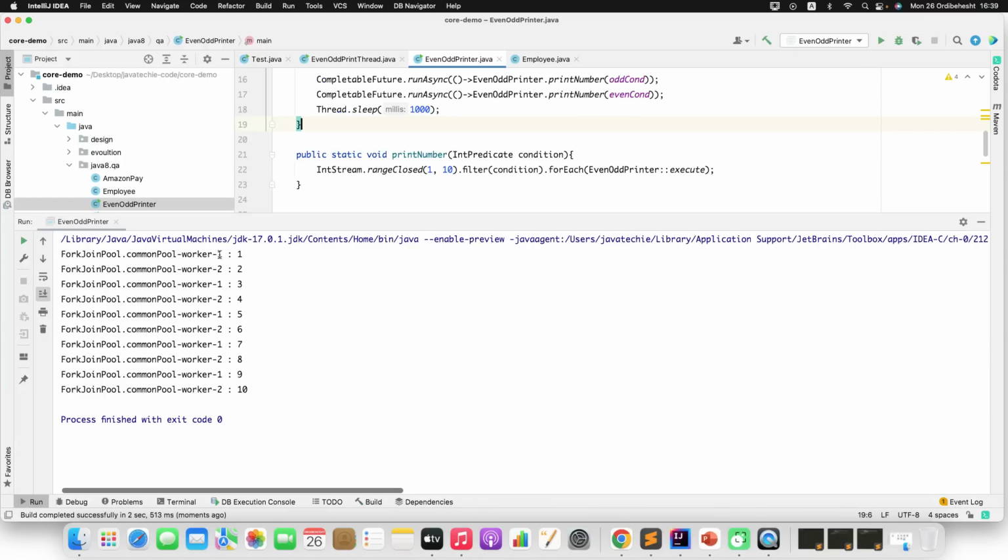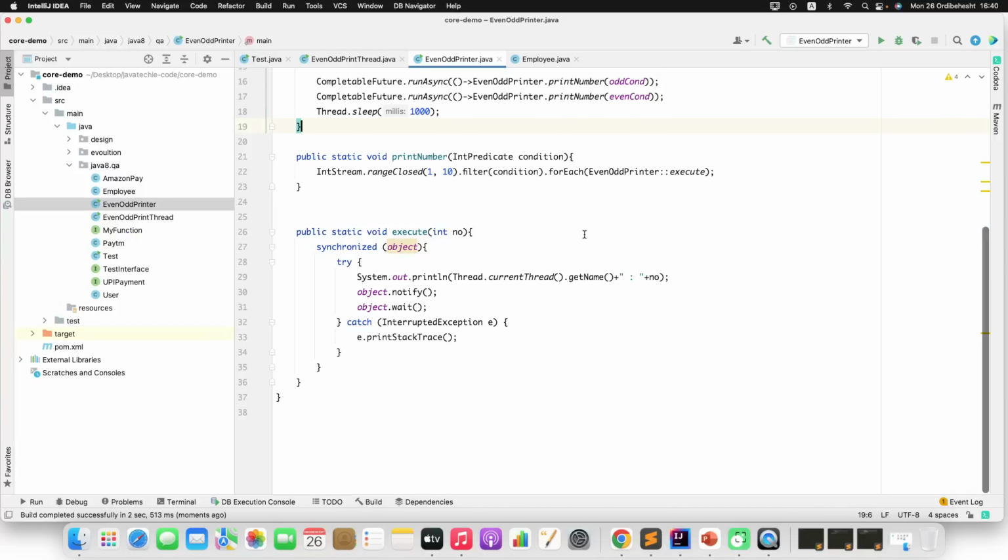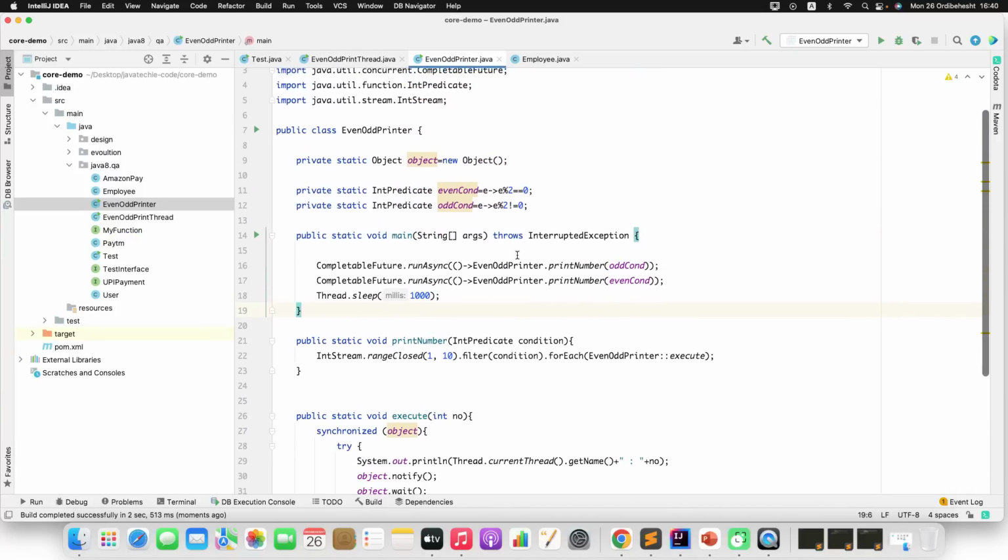Fine, it works now. This thread prints the odd numbers, and worker thread 2 prints the even numbers. You can check here 1 3 is printed by the odd thread, 2 4 and 6 are even, printed by the even thread. This is how you can write this using CompletableFuture.